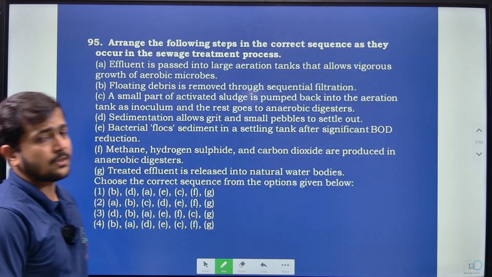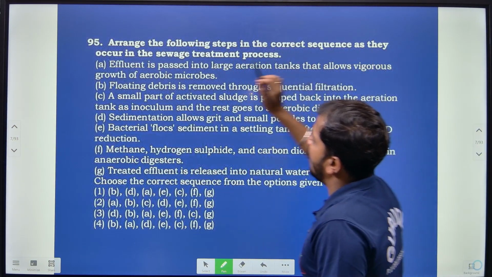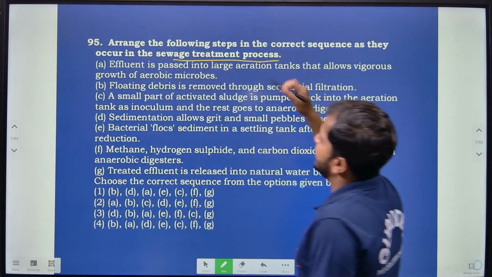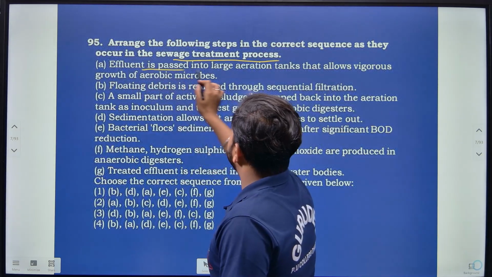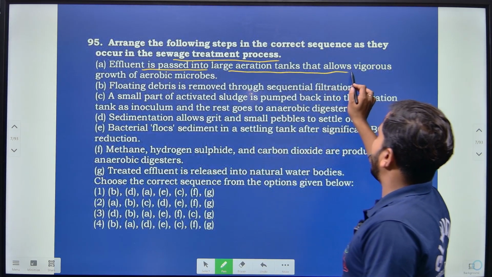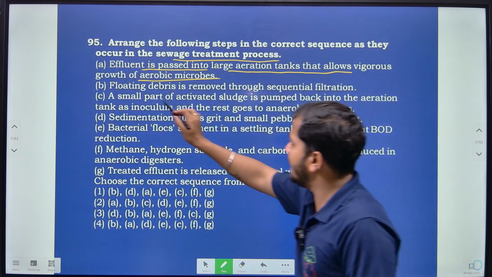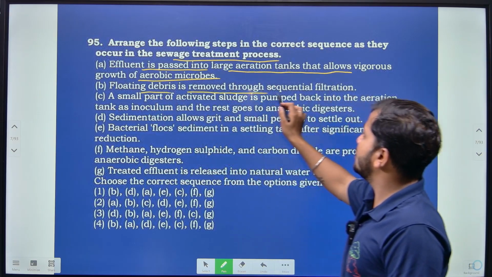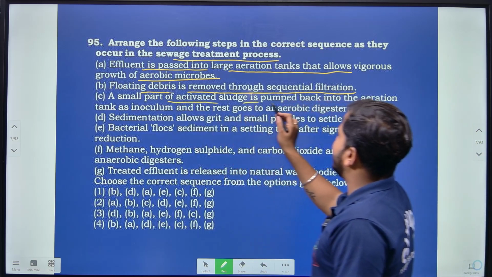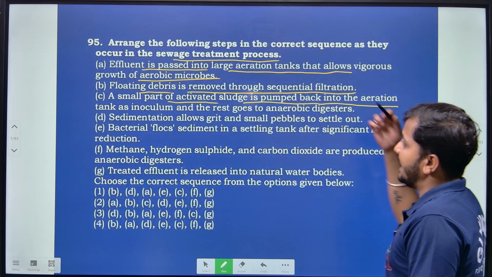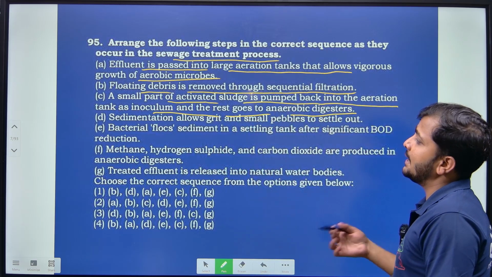Then moving on to the next question, that is, arrange the following steps in the correct sequence as they occur in the sewage treatment process, right? So that is what we have to find out. Here the effluent is passed into the large aeration tank, and that allows vigorous growth of aerobic microbes, right? Then floating debris is removed through sequential filtration. Then a small part of the activated sludge is pumped back into the aeration tank as an inoculum, and the rest goes to the anaerobic digester.